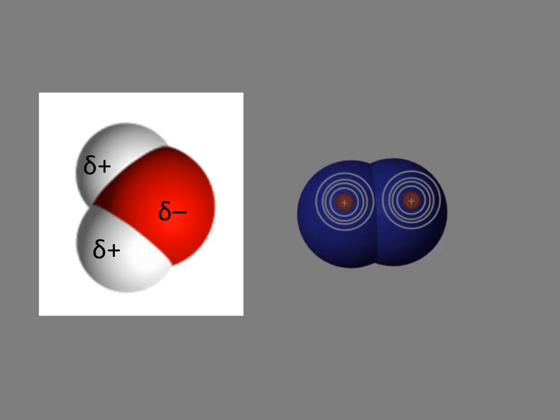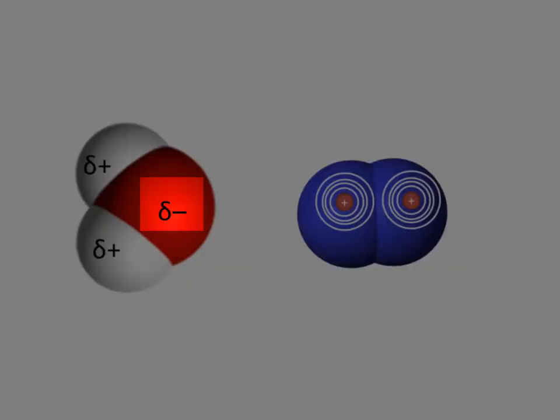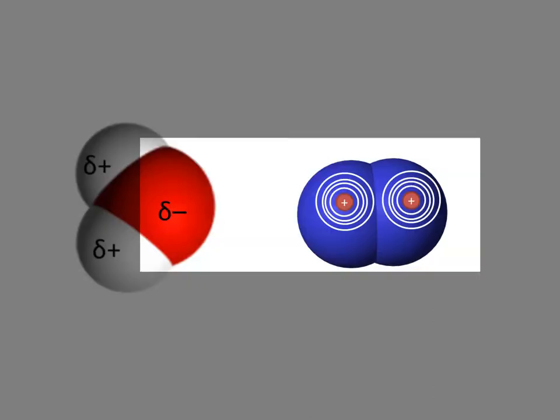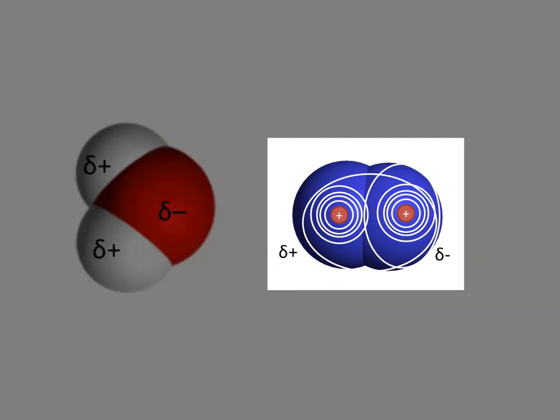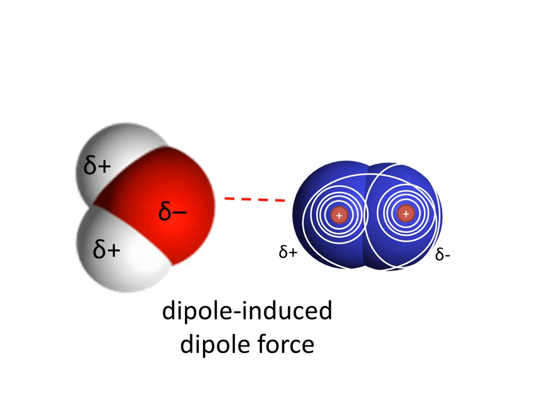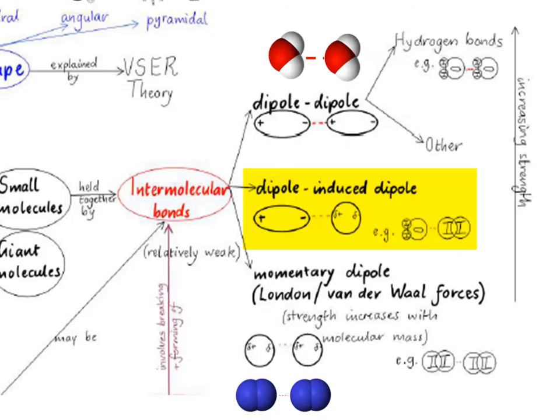A polar molecule can induce a dipole in a nonpolar molecule. The negative end of the polar molecule, for example, repels electrons in the nonpolar molecule to the side further away from it, creating slight positive and negative ends, as shown here. These dipole-induced dipole intermolecular forces are weaker than dipole-dipole forces, but stronger than momentary dipole forces.